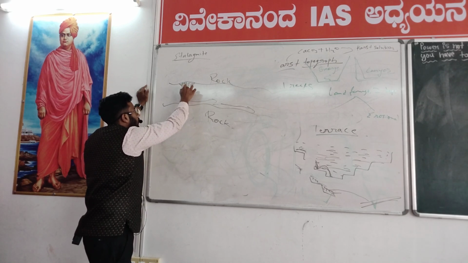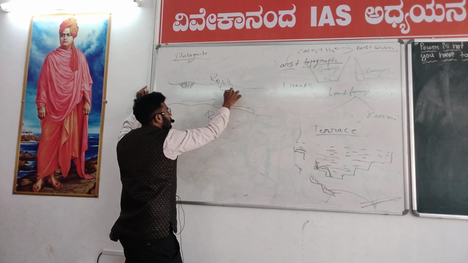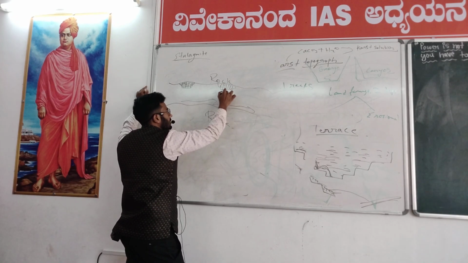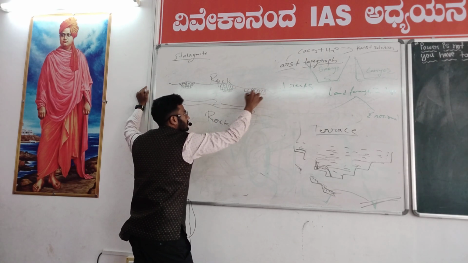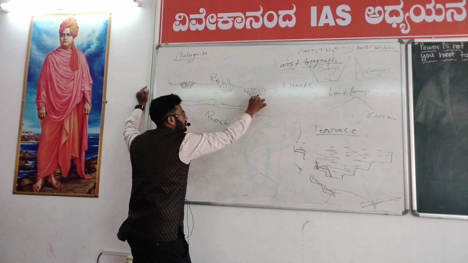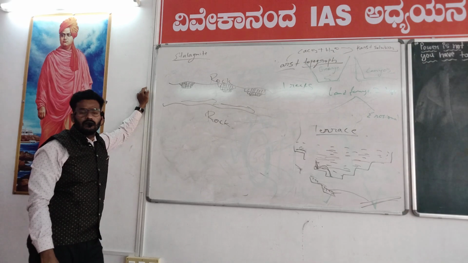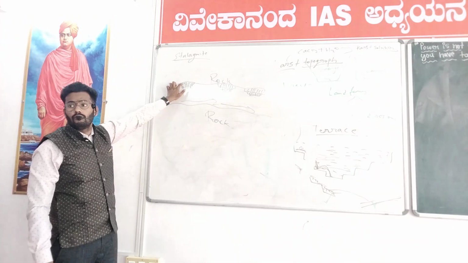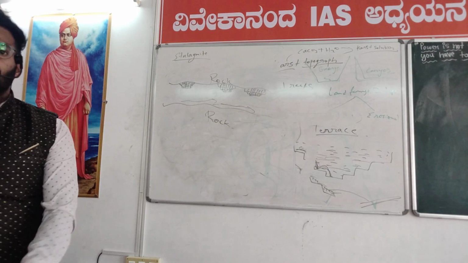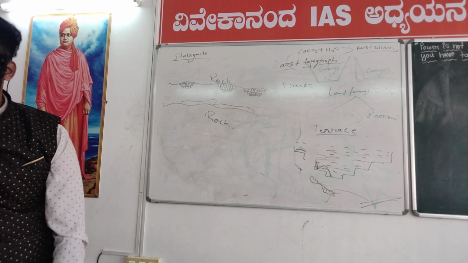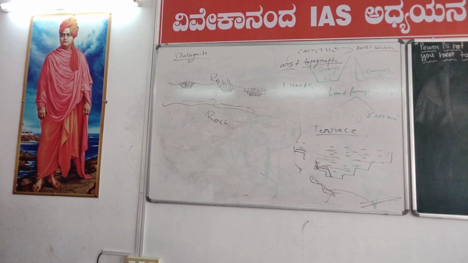Something deposited at the roof of the karst topography, the groundwater flow space, is called stalagmite.